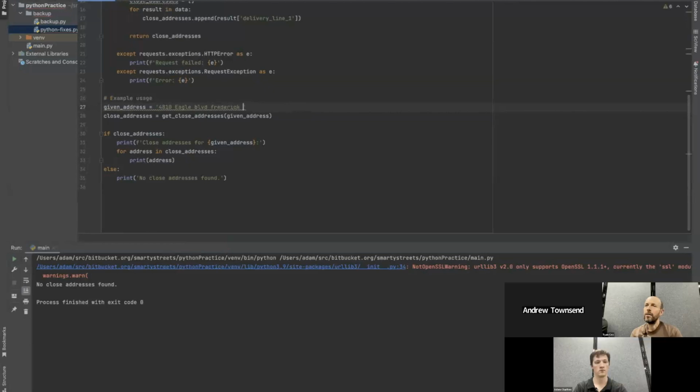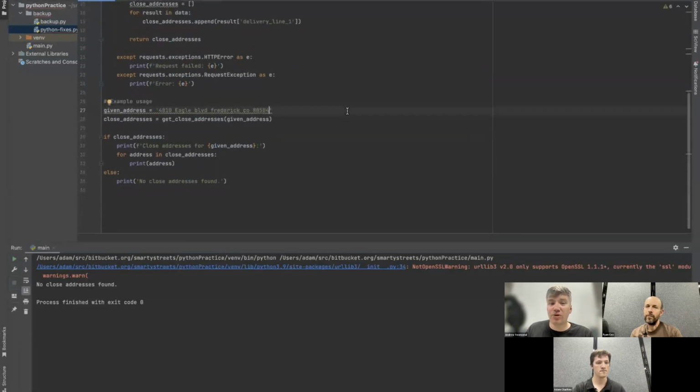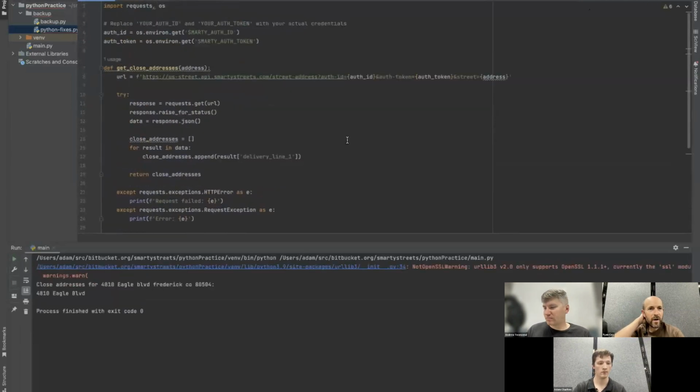A quick question has popped up. Could you repeat what you said about API key best practices to avoid accidentally exposing it to the public? Yeah, Ryan, would you go into that? Sure. Do you want to scroll to the top of your code there, Adam? Of course. So you can see what Adam pasted up there at the top. He's asking for the environment variables, Smarty auth ID and Smarty auth token.